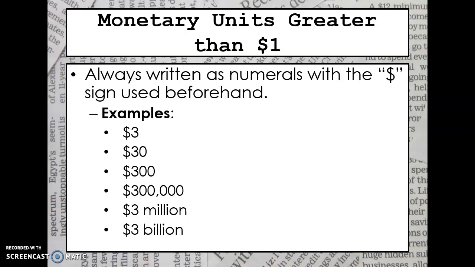Monetary units greater than $1. So numerals again are the actual numbers. Instead of writing out, for example, the number 3, THREE, you just write the number 3. And so on and so forth for any other numbers. For example, money if it's more than $1.